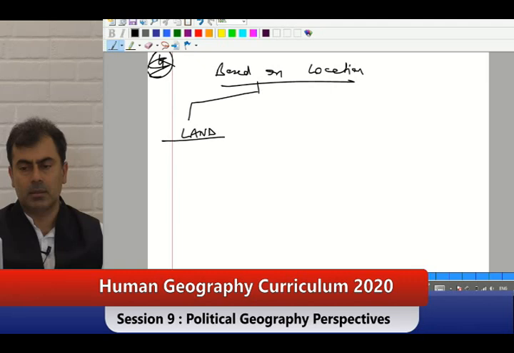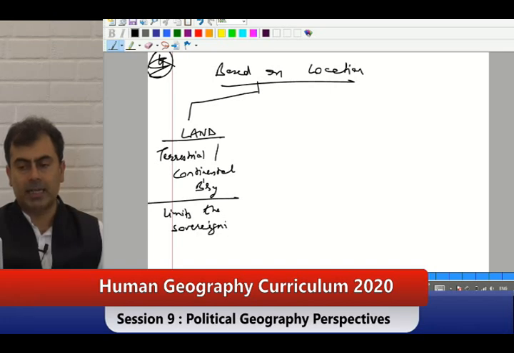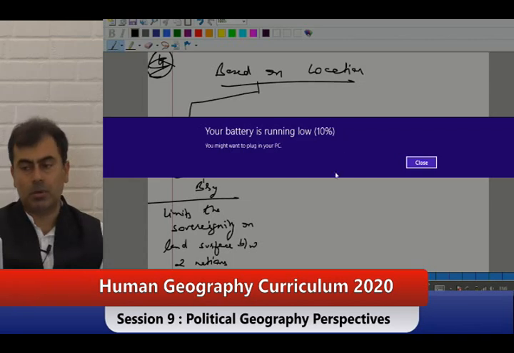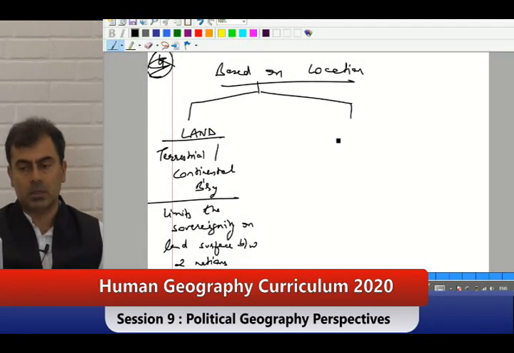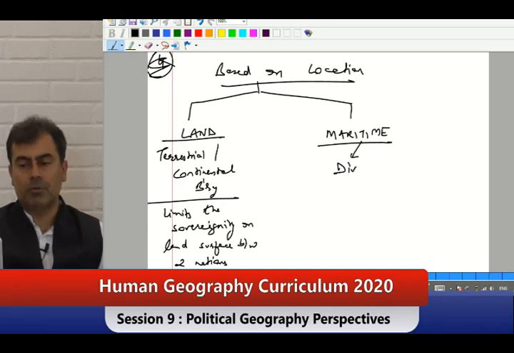So on land, it is the terrestrial or continental boundary. It can be all types above. It limits the sovereignty on land surface between 2 nations. So that's a land boundary. And they can be maritime boundary also. Yes or no? Division of world oceans.